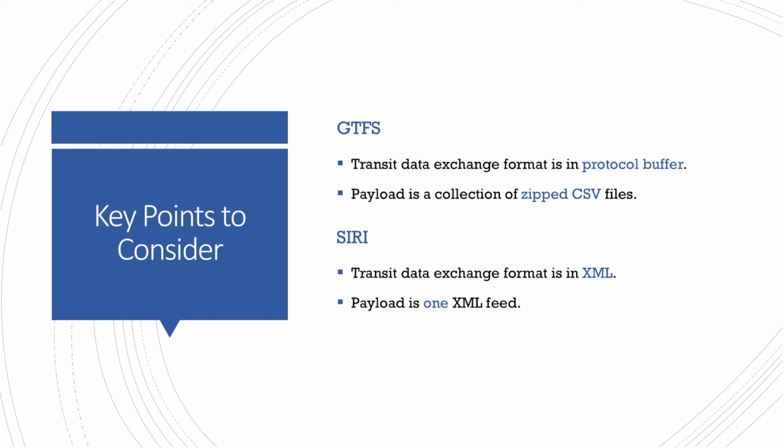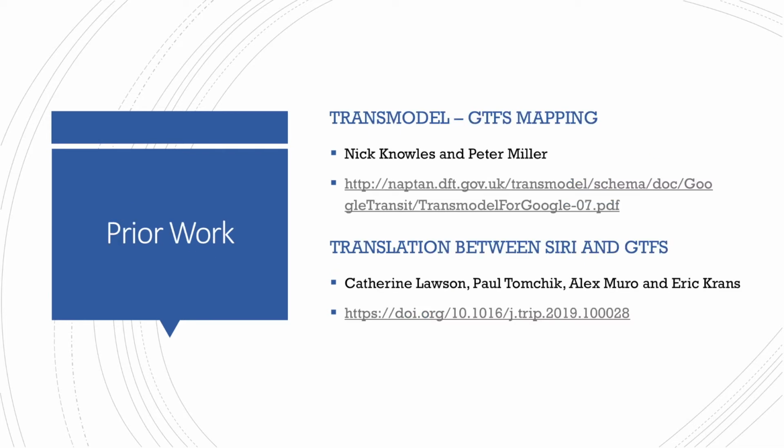The Transit Data Exchange for GTFS is in Protocol Buffer, Google's language-neutral, platform-neutral, extensible mechanism for serializing structured data. Its payload is a collection of zipped CSV files. Meanwhile, SIRI is simpler. It uses XML.